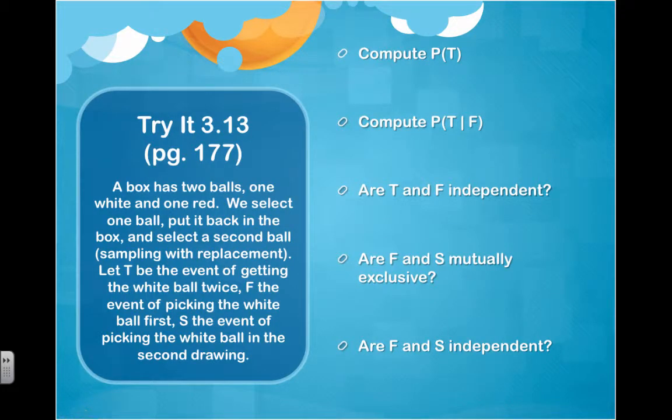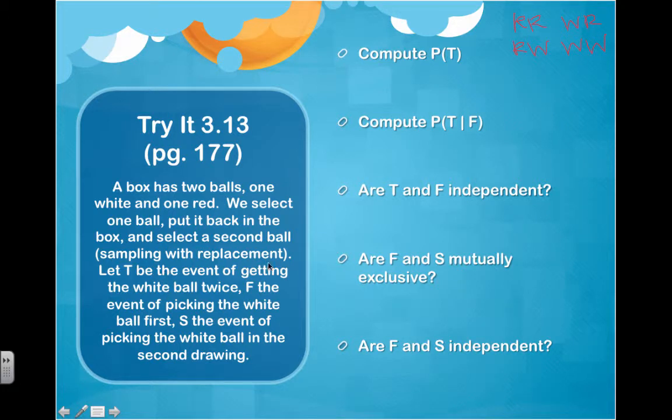So let's try one more example. Try it 3.13, which in the OpenStax book is page 177. We consider a box that has 1 white ball and 1 red ball. And we're going to select a ball, put it back in the box, and select again, with replacement. So let's consider our sample space. We're going to do it twice. We can either get red and red, red and white, white and red, white and white. This is very similar to the coin flip example.